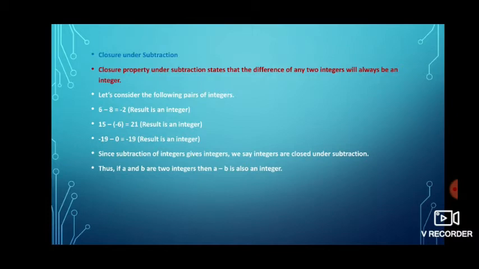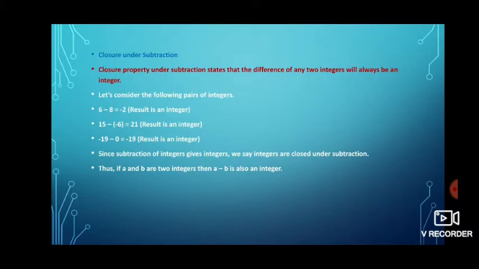Let's consider it in the same way: if we subtract any 2 integers, the answer should be an integer. Here we will see whether it follows or not. 6 minus 8 is equal to minus 2. Here we can observe the result is also an integer. In the same way, 15 minus of minus 6 will get 21.